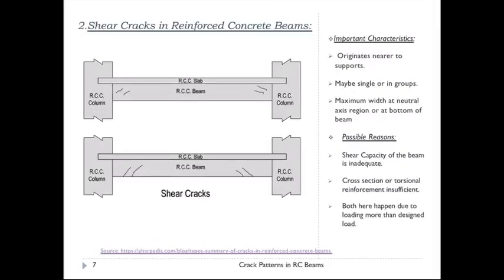The next is shear cracks. Shear cracks in RC beams occur in the hardened stage and are usually caused by the self-weight, loading or movement. As you know, in beams the shear occurs near the support, so the shear cracks originate nearer to the supports. These types of cracks may be either single or in groups. The possible reasons also include that the shear capacity is inadequate or the reinforcement provided is not sufficient to take the load.